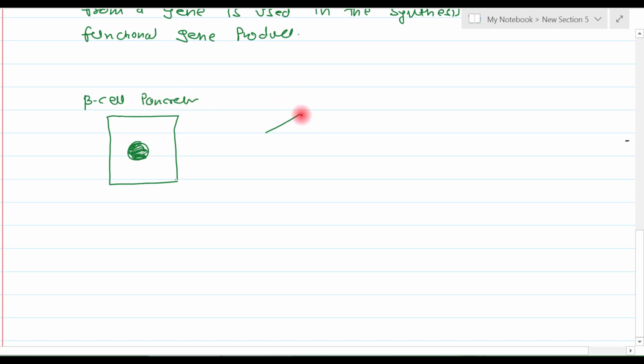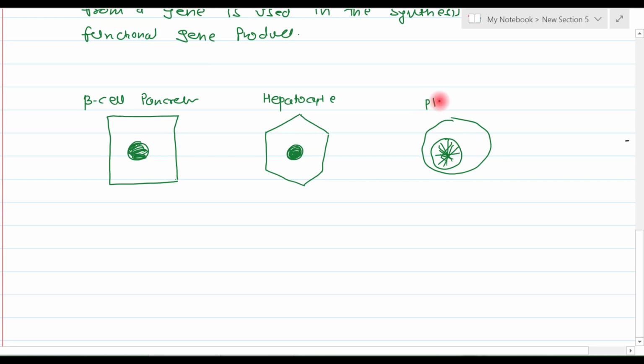Suppose this is a second human cell. This is the hepatocyte, that means the cells of liver, and this is the nucleus of this hepatocyte. And suppose this is the third cell, the plasma cell. The plasma cell has a cartwheel shaped nucleus, so I am writing that. You can call it a B cell also. This is the nucleus. So, all three cells are nucleated, right? All these three cells are from the same human.